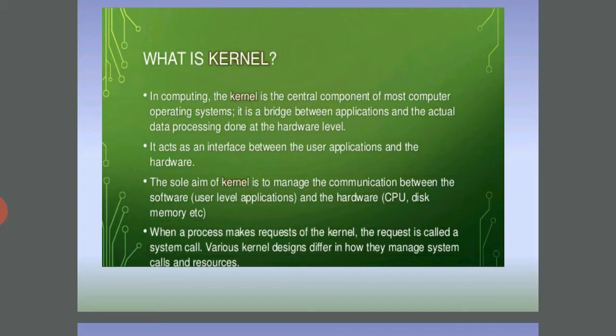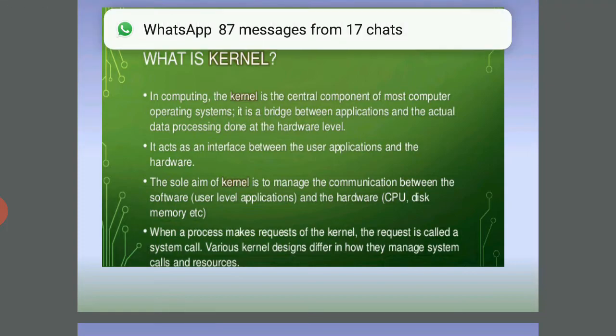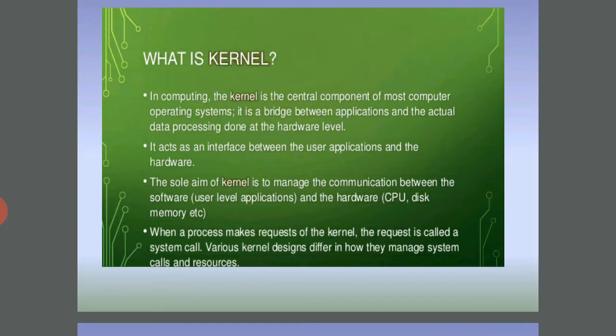Application software that the user can use for different purposes is called a user application, and hardware is a physical component of computers. In between, the bridge is called the kernel. The sole aim of the kernel is to manage the communication between software and hardware. What is software? Software is a set of programs. What is a program? A program is a set of instructions, for user level applications and the hardware: CPU, disk, memory, etc.